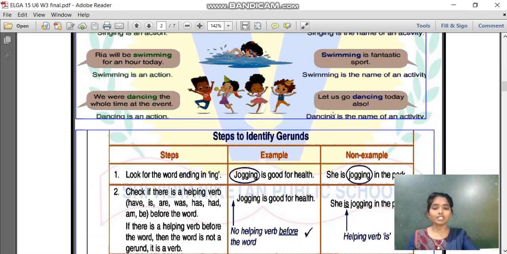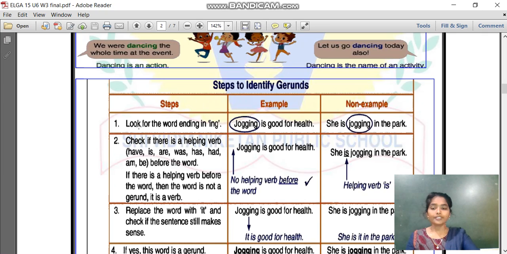So there are 4 steps to identify gerunds. Let's revise those. The first step, we have to look for the word ending in ing. First we have to read the sentence and look for which word is ending in ing. Let me take an example first. Jogging is good for health. In this sentence, which word is ending in ing? Yes, jogging is ending in ing.